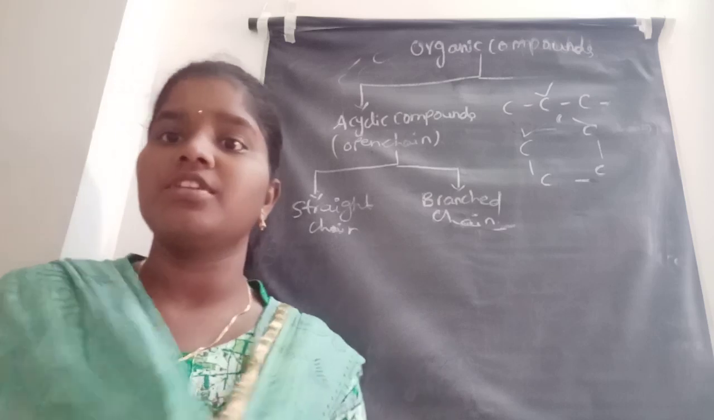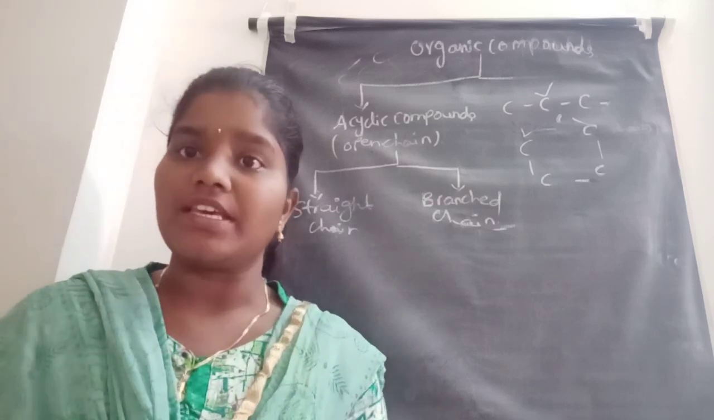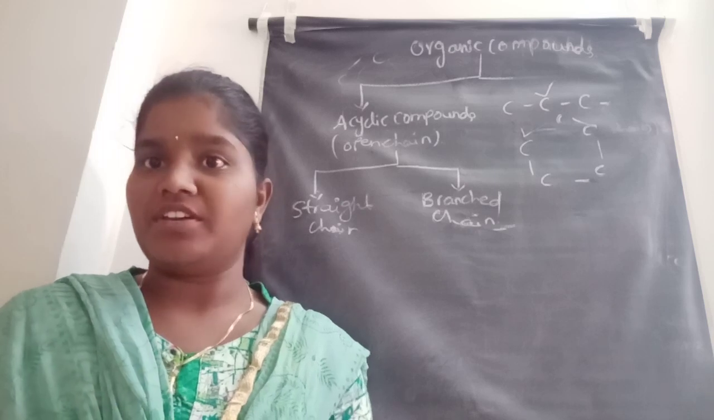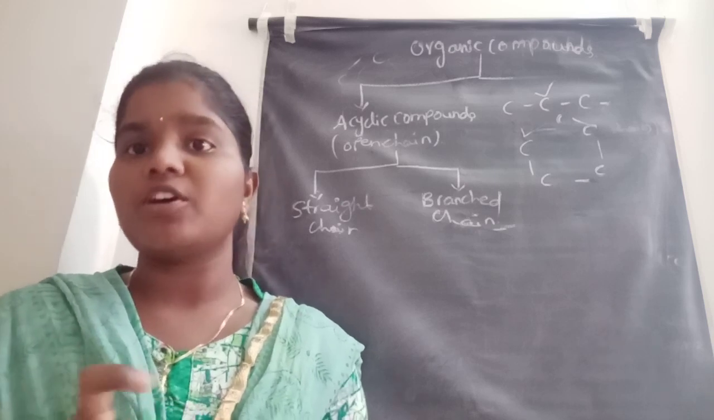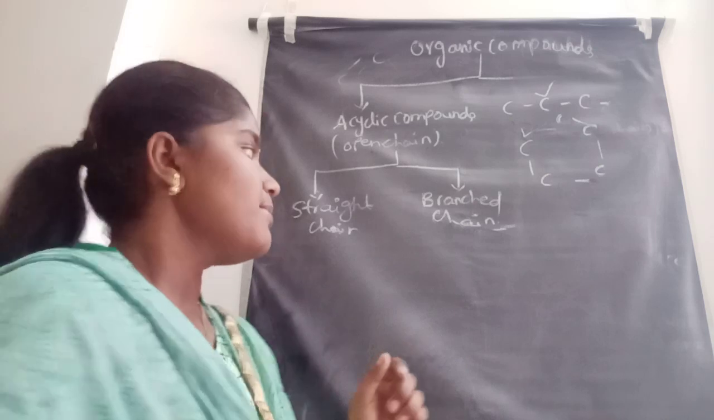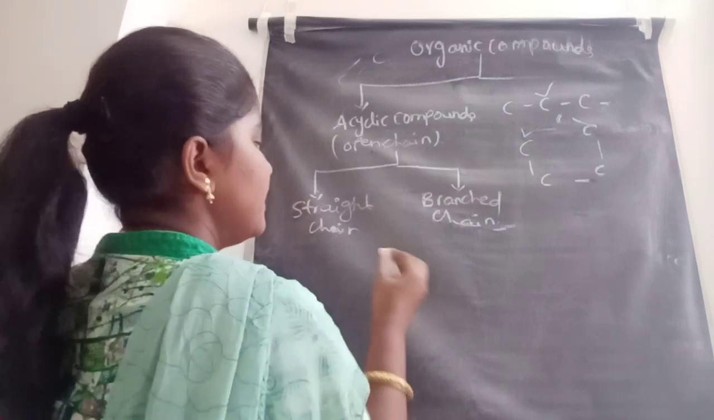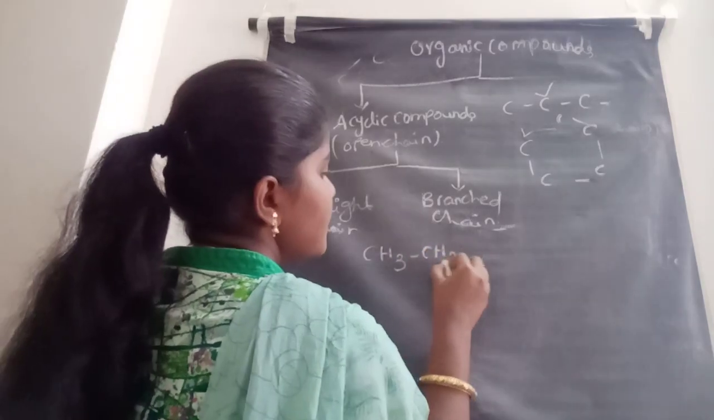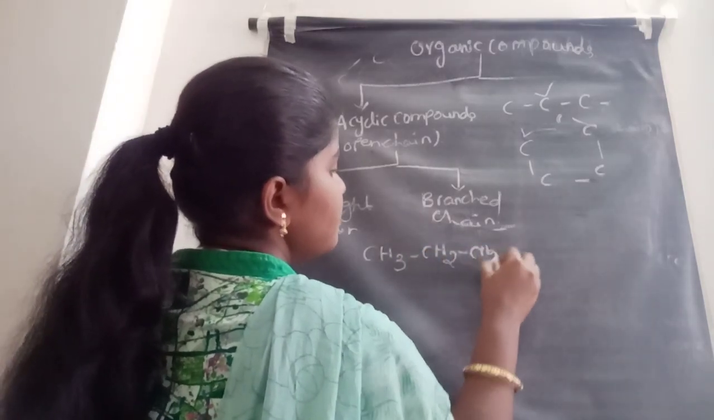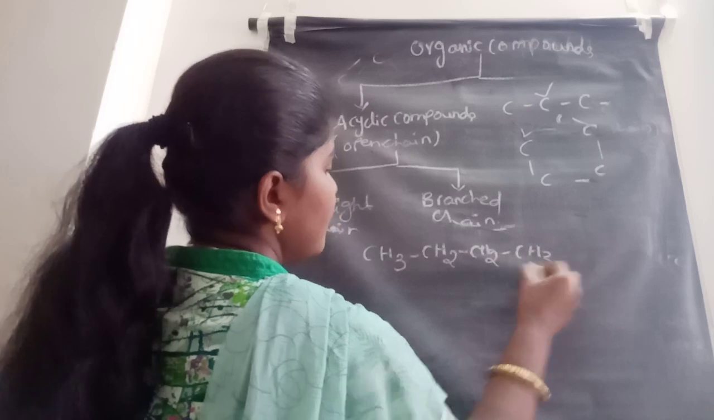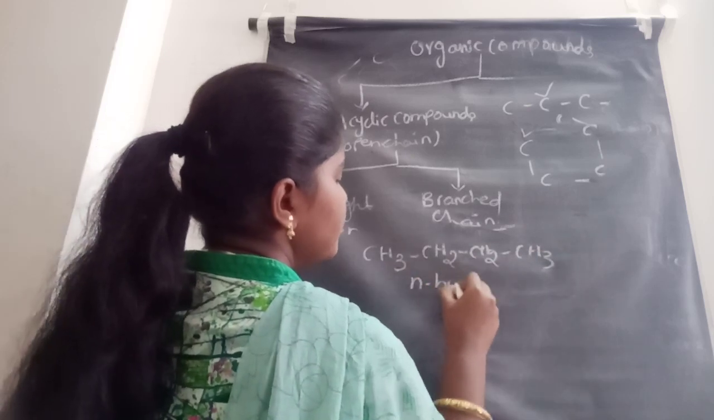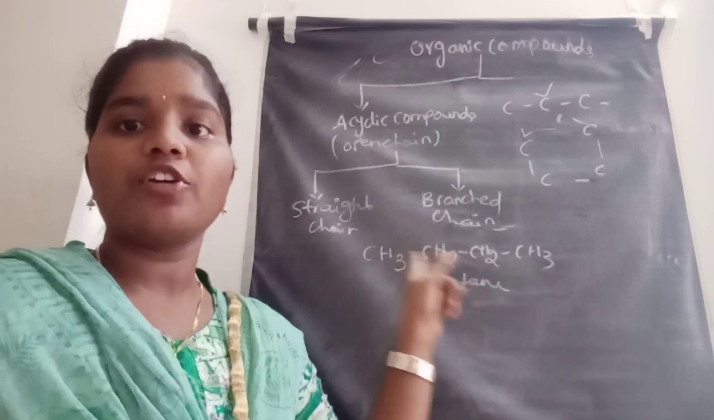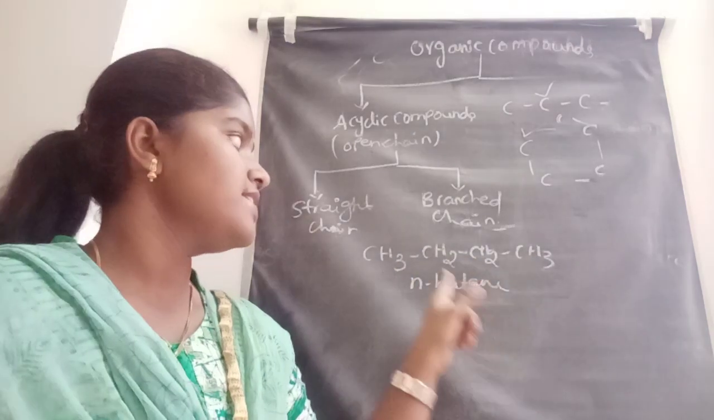Straight chain compounds are the compounds in which the carbon atoms are arranged in the form of a straight chain. Let us see some examples. Butane, n-butane: CH3, CH2, CH2, CH3. Here 1, 2, 3, 4, there are four carbons. So it is butane, and a single bond is there.